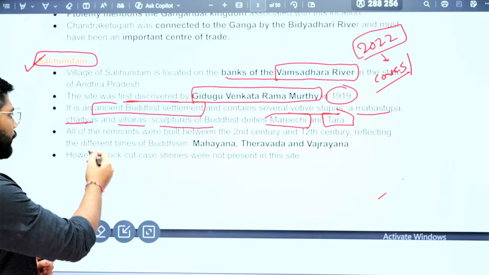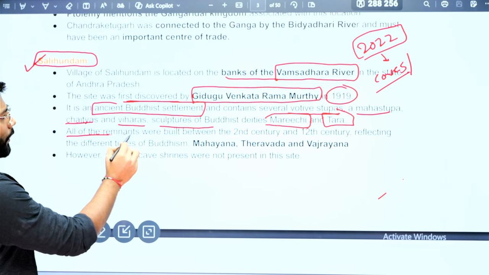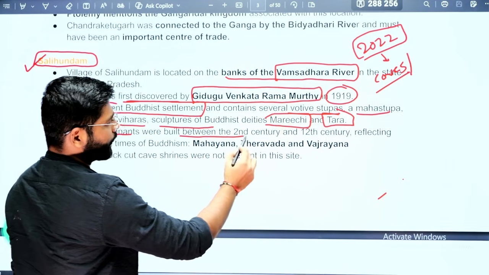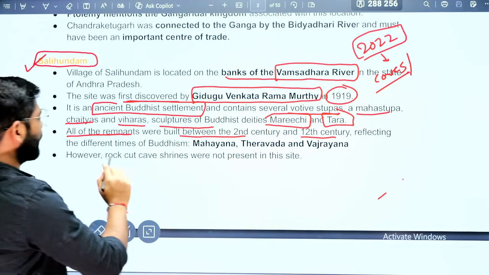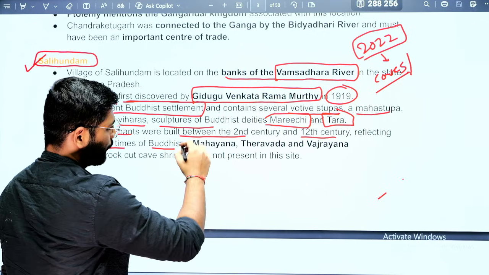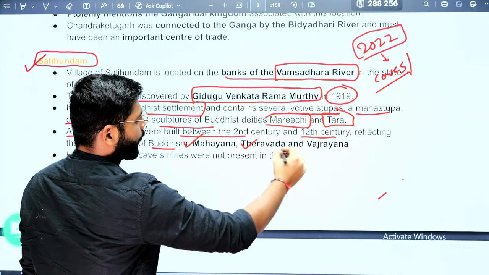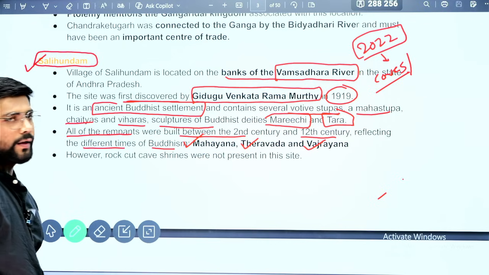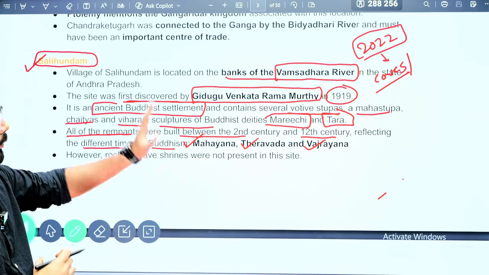Also, you can see this particular fact. All the remnants were built between the 2nd century and the 12th century, reflecting different times of Buddhism. Which sects of Buddhism are associated with this? That is the Mahayana, the Theravada, and Vajrayana. All three sects of Buddhism are associated with this particular place.